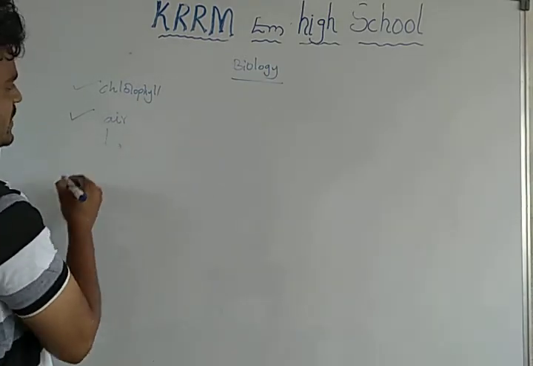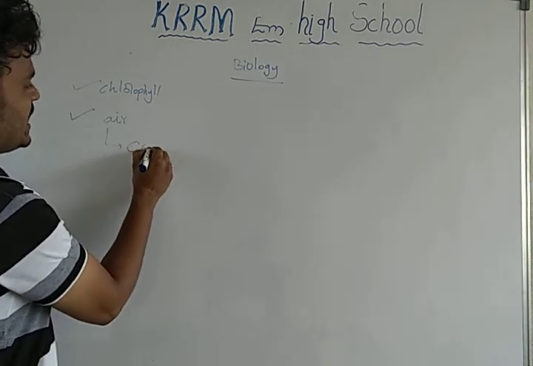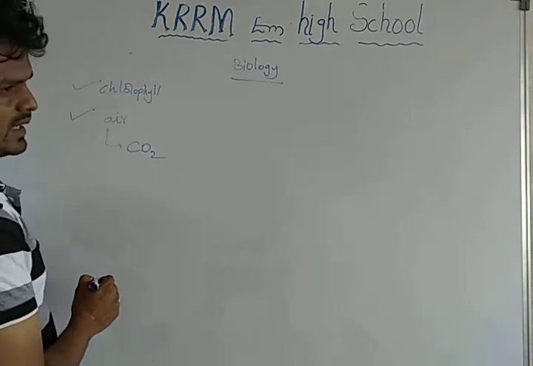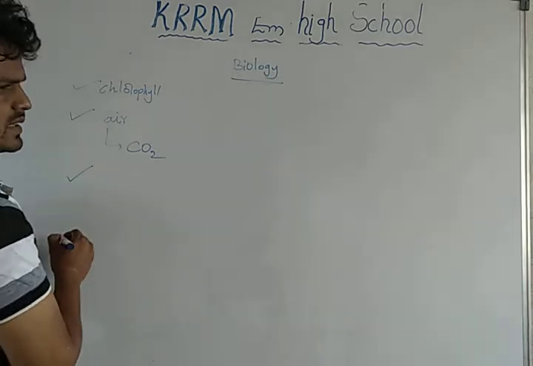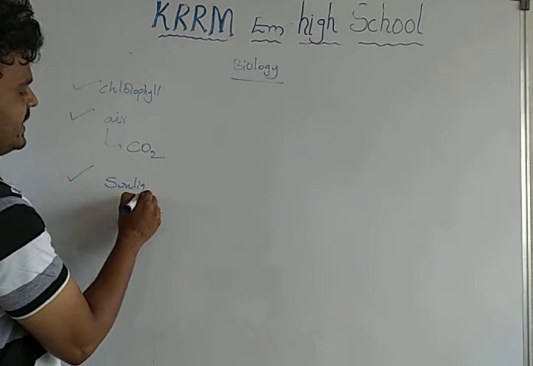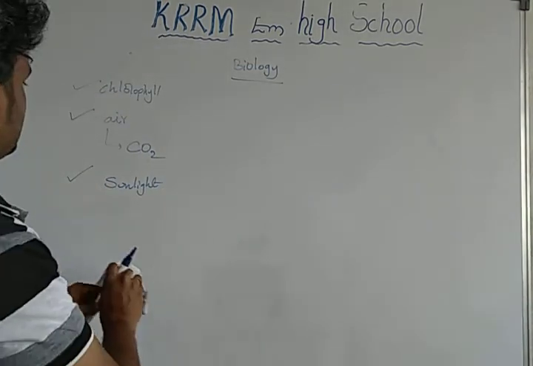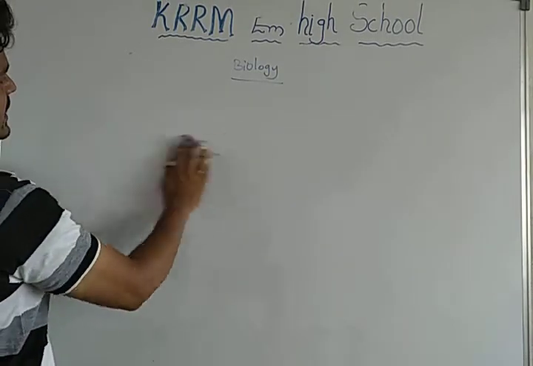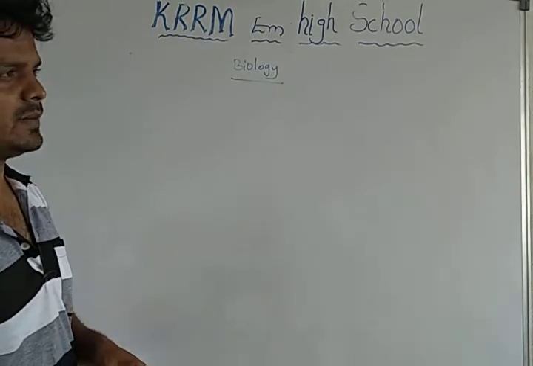In that, we already discussed an activity to prove that carbon dioxide is necessary for photosynthesis. Clear? Then, in this lesson, we are going to discuss sunlight. Sunlight is necessary for photosynthesis. Clear? Then, how the evolution of sunlight is necessary for photosynthesis took place.